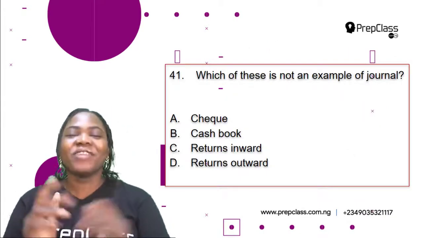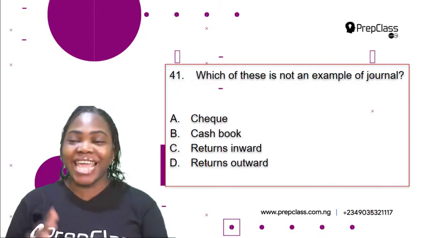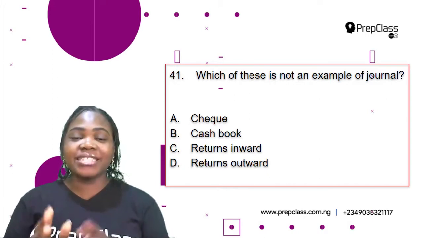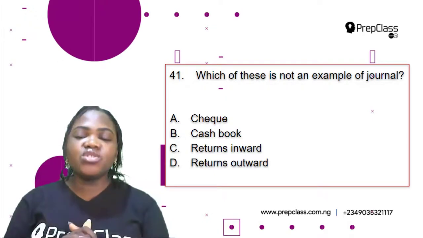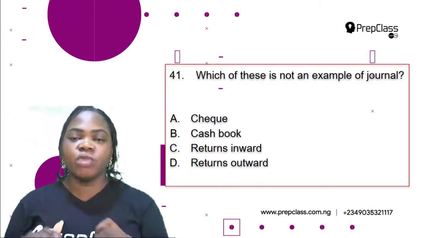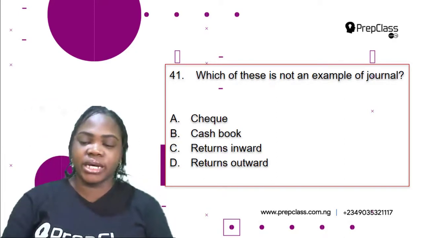Okay, so the first question in this video is question 41. Which of this is not an example of journal? A. Check. B. Cash book. C. Returns inward. D. Returns outward. So for us to be able to choose the correct option, we need to find out the meaning of each of these options so that we can know which of them is not an example of journal.